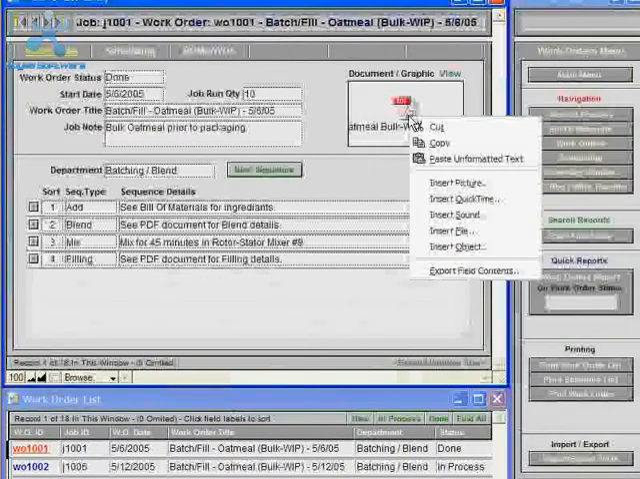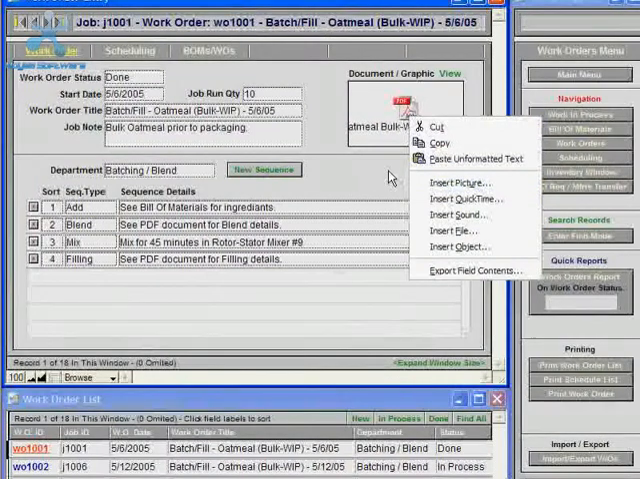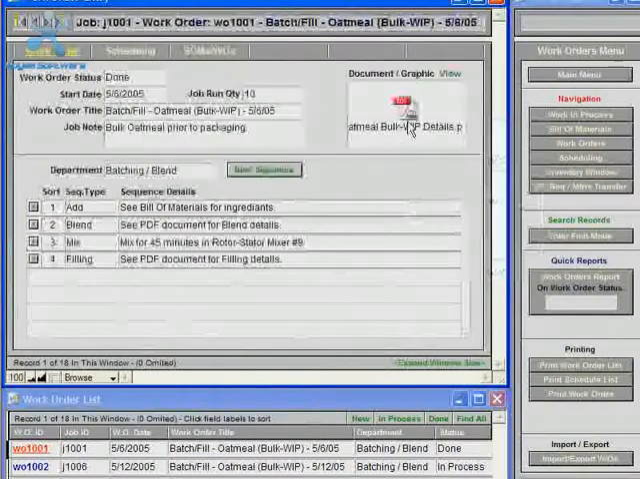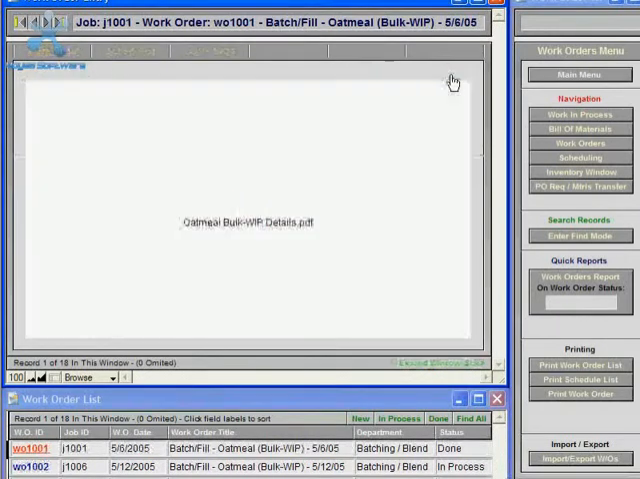And you could also insert a document into this graphic field, and FileMaker accepts just about any kind of document. It could be a PDF or a Word document, or you could also insert a graphic into this field, and then you can click the View button and you can view that graphic, which may be a diagram.